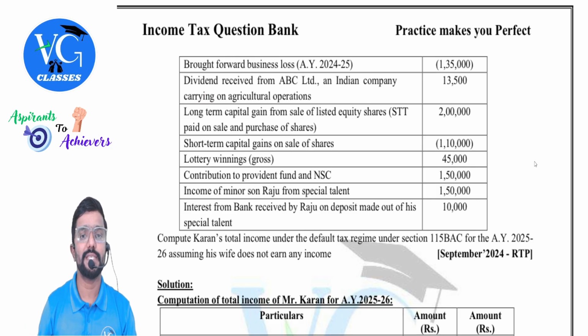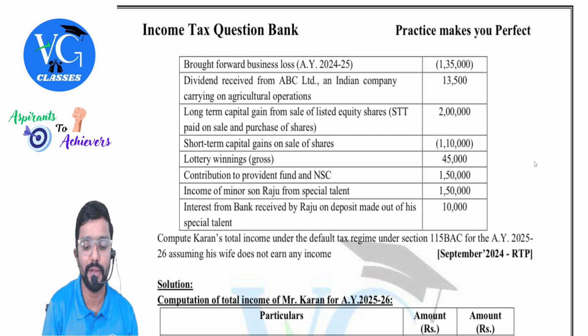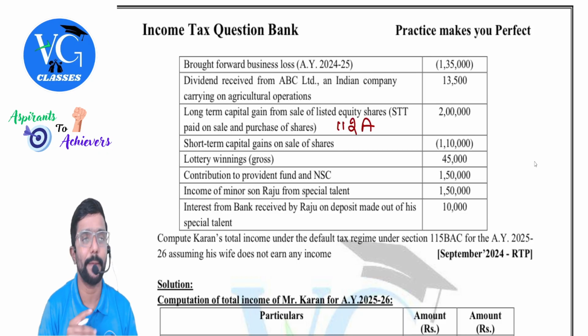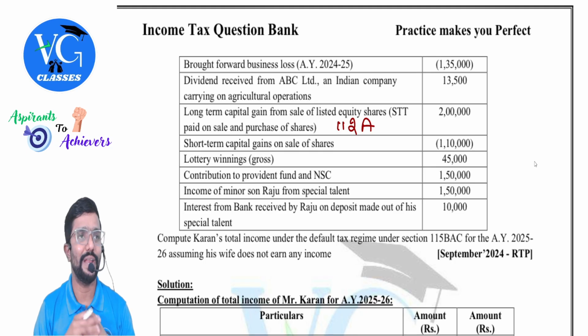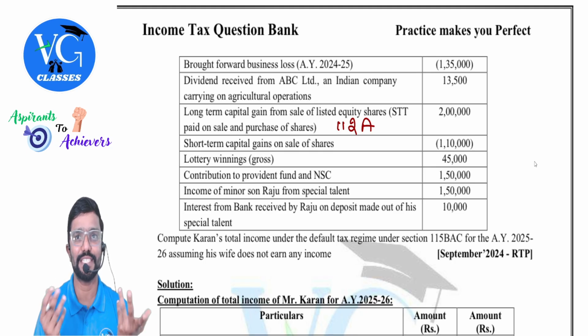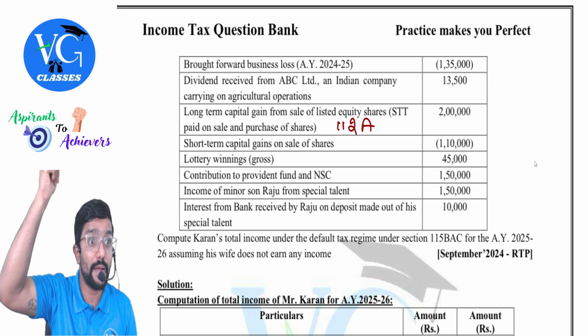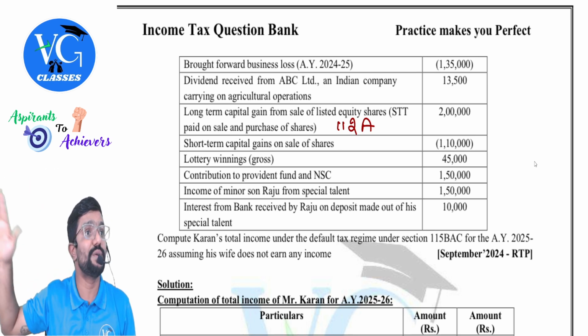Long-term capital gain from the sale of listed equity shares, 2 lakh. STT paid on sale and purchase of shares. So where is it covered, guys? People, where is it covered? 112A. Okay, 2 lakh. Up to 1 lakh 25, not taxable. But include entire 2 lakh under the head capital gains. But while calculating tax, you reduce 1.25 lakh.